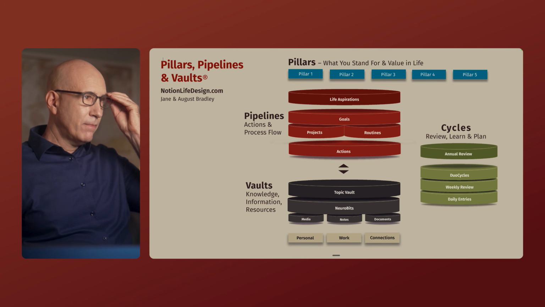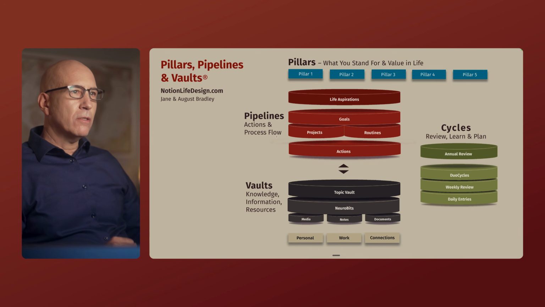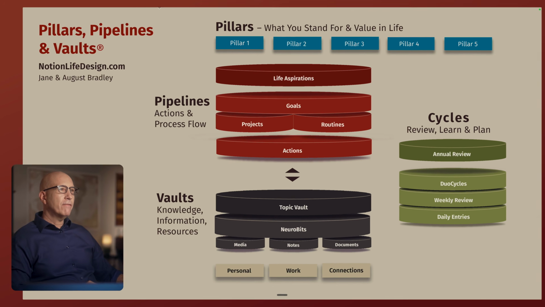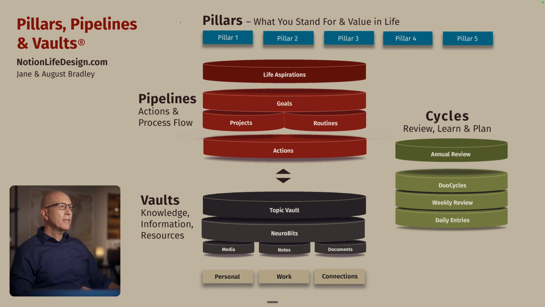So here we have a diagram that lays out the whole system. The system is, of course, called Pillars, Pipelines, and Vaults, and those are three of the central structural components. At the very top, we have pillars. Pillars are what you stand for and what you value in life.